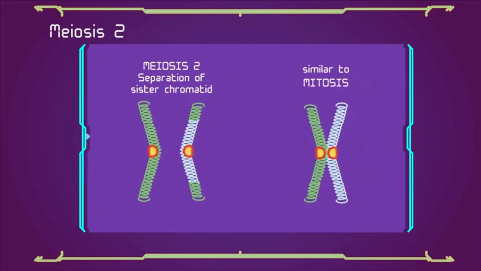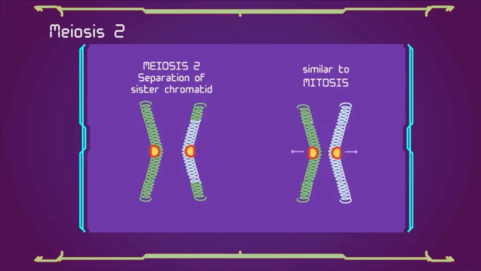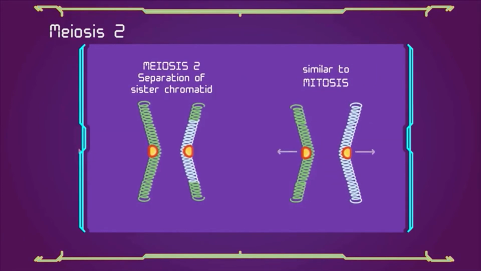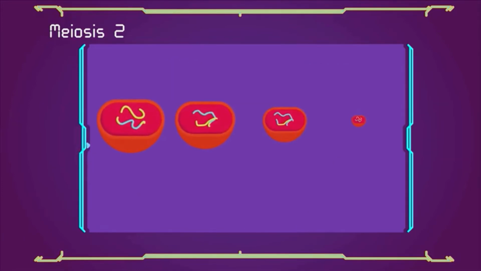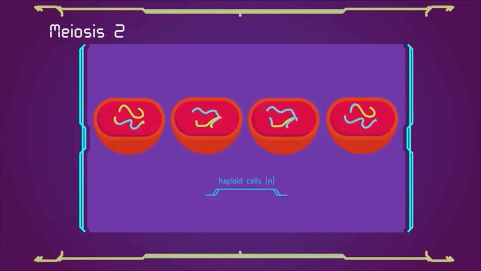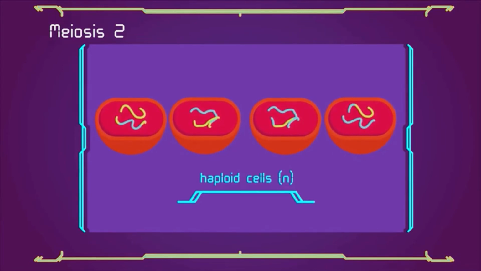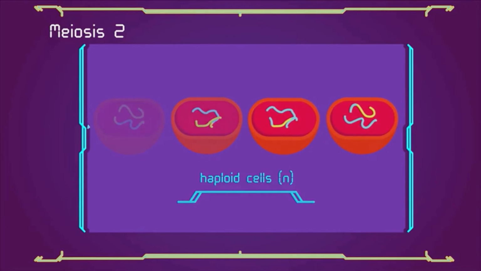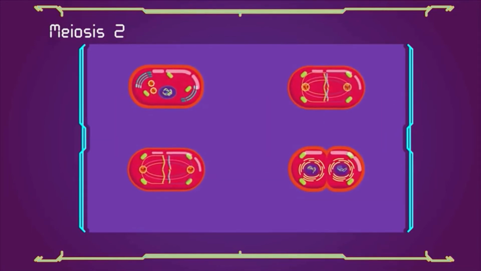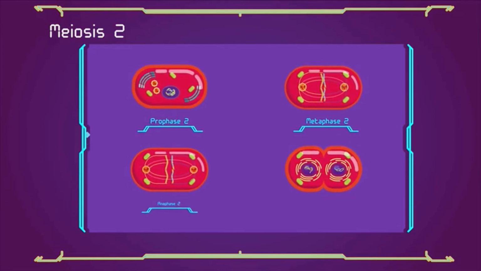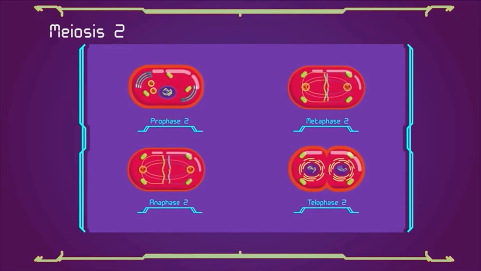Mechanically, the process is similar to mitosis, though its genetic results are fundamentally different. The end result of meiosis 2 is production of 4 haploid cells, N chromosomes, 23 in humans. The 4 main steps of meiosis 2 are prophase 2, metaphase 2, anaphase 2, and telophase 2.